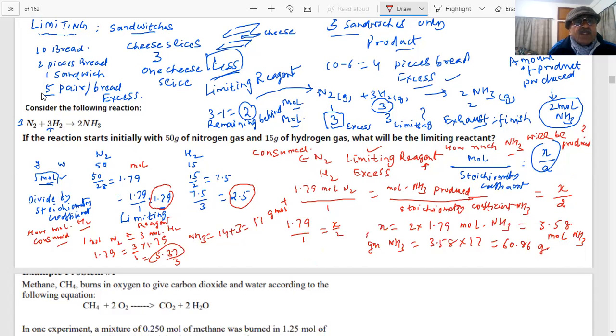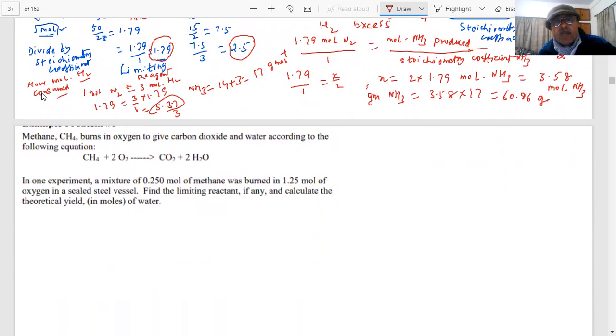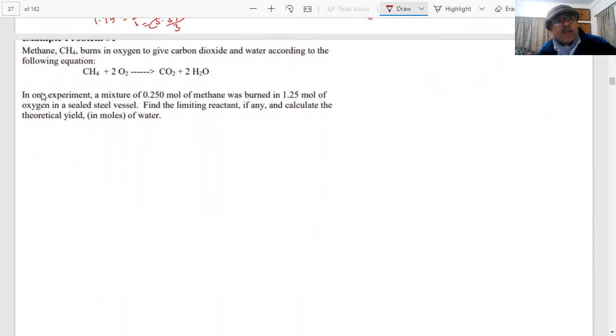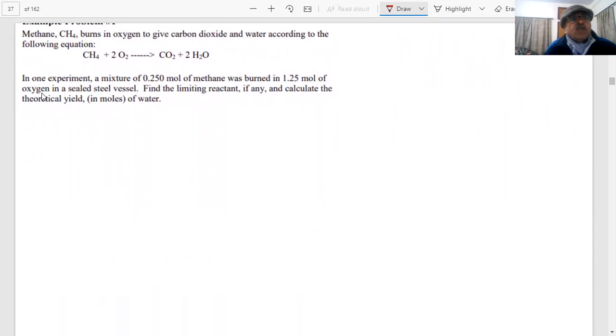So in this reaction, we have shown that nitrogen is our limiting reagent and the product produced is decided by the limiting reagent. We will take more examples to prove what we want to say. Reaction number 2 is on the screen. Question number 2.